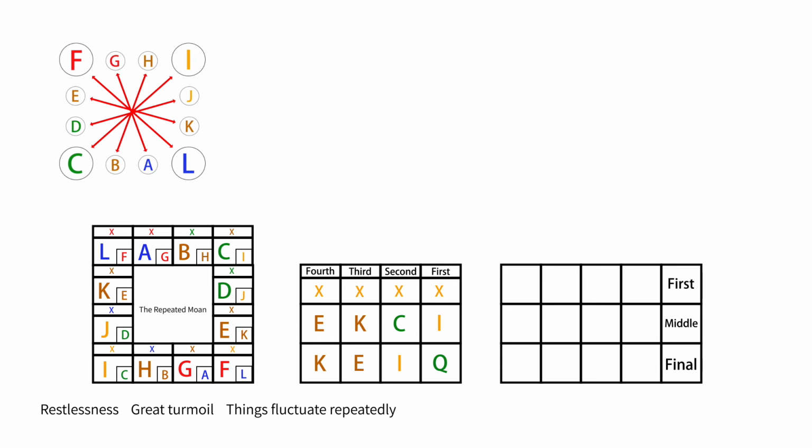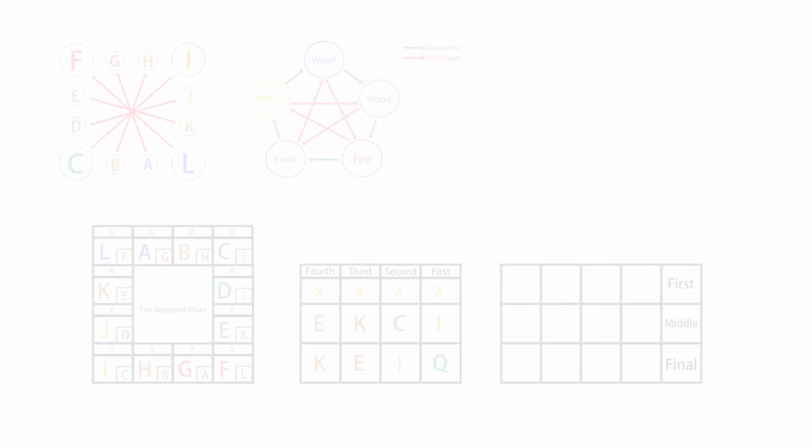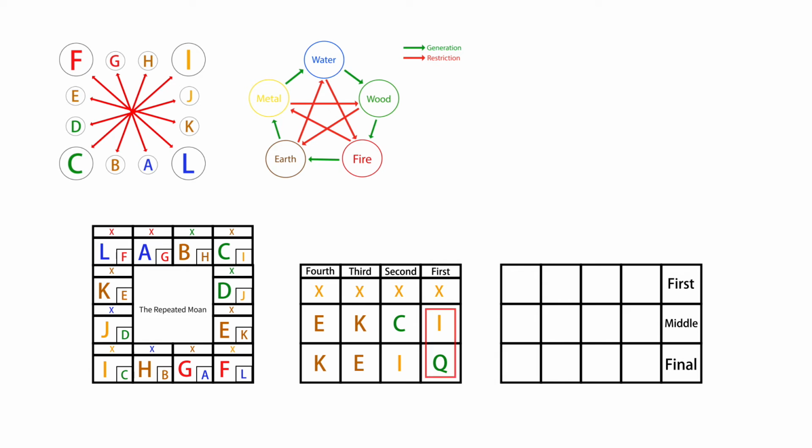Next, I will use a few examples to show you how to determine the three transmissions in the repeated moon. In this course, the first lesson is that upper symbol restricts lower symbol. The second lesson is that lower symbol restricts upper symbol. We take the upper symbol yin, which is C, of second lesson as the first transmission.